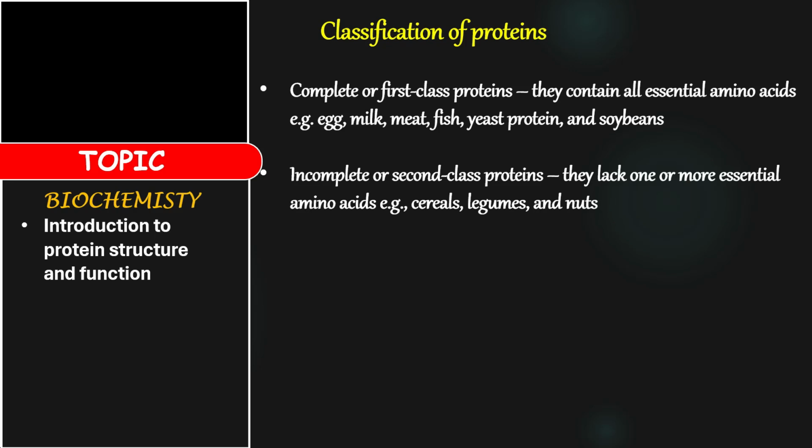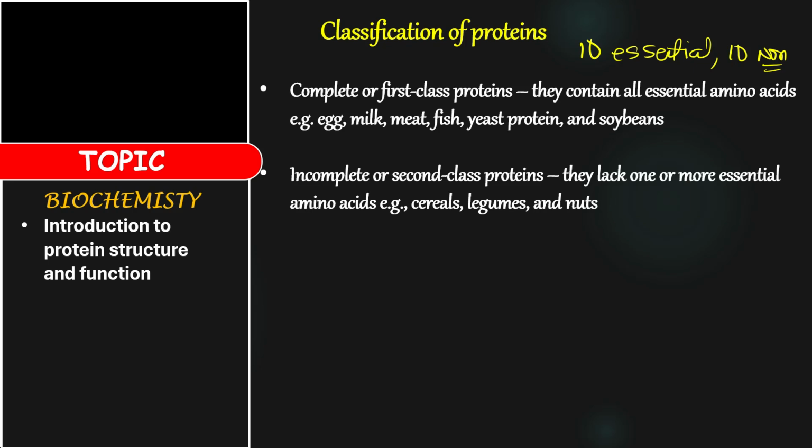So for classification of protein, we have the complete or first class protein. Those complete or first class proteins contain all essential amino acids. You are told that we have 10 essential amino acids and 10 non-essential amino acids. Some people say 11 essential, 9 non-essential. But you just know that we have around this region. So any protein that contains all the essential amino acids is a complete protein.